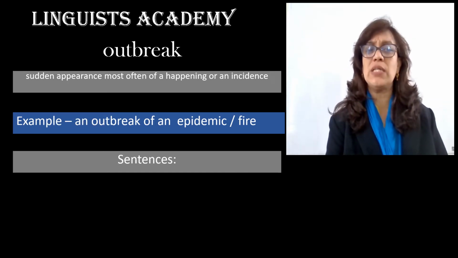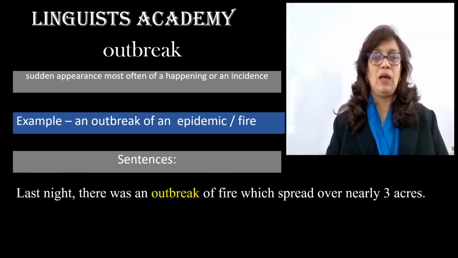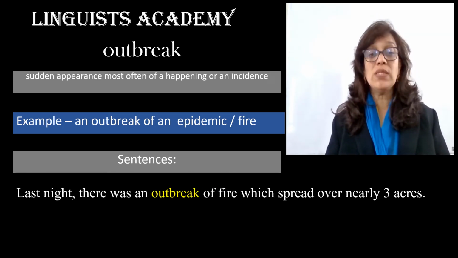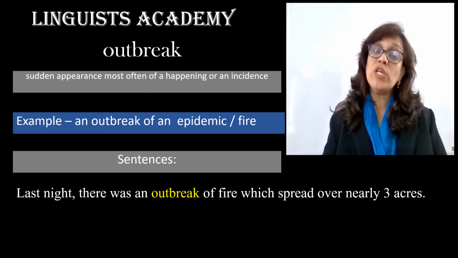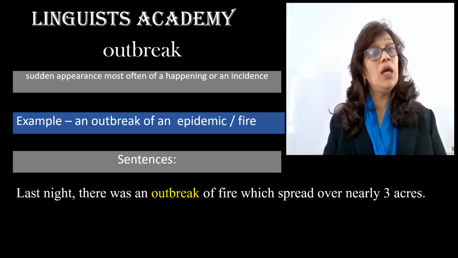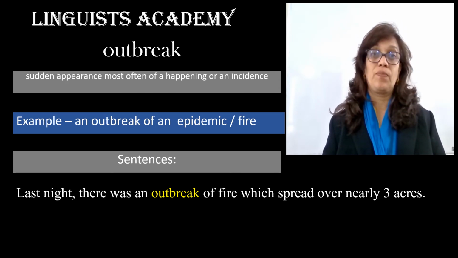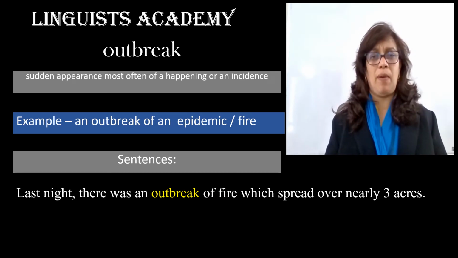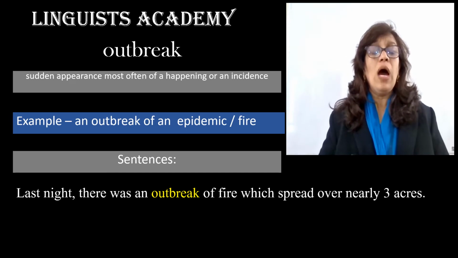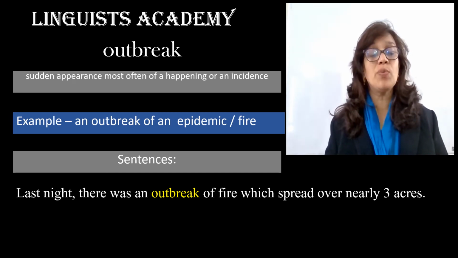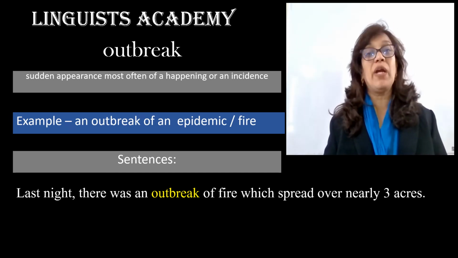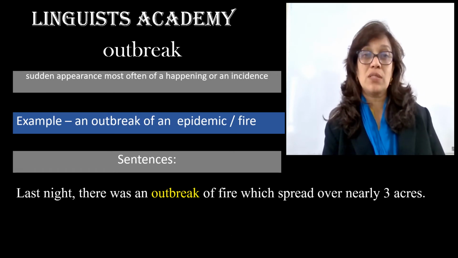Let us see a few sentences. Last night, there was an outbreak of fire which spread over nearly 3 acres. So it's a fire that suddenly came about.